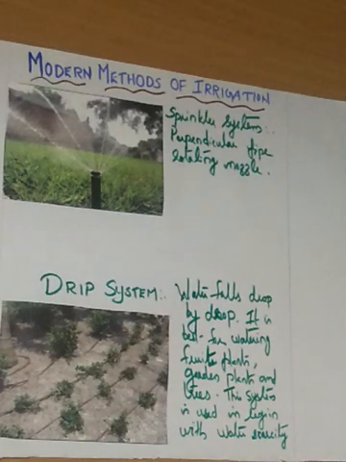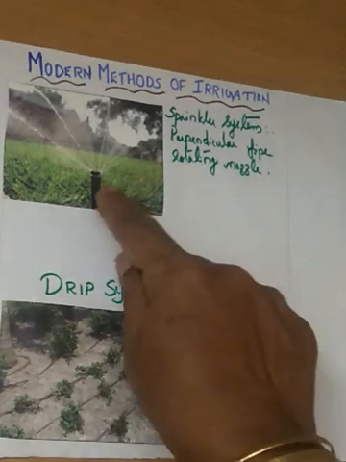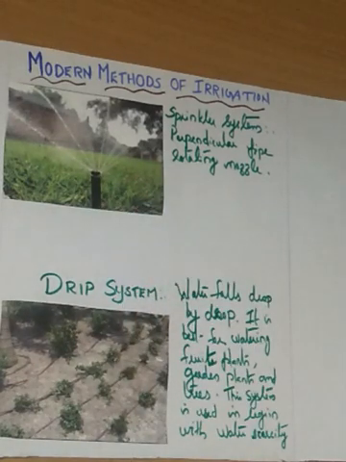Then it has perpendicular pipes. Here in the picture you can see perpendicular pipes with rotating nozzles, and these are joined to the main pipeline. Water is allowed to flow through the main pipeline under pressure with the help of a pump. To create pressure, there should be a pump. When water flows with the pressure, it escapes through the rotating nozzles. It gets sprinkled on the crop as if it is raining. So this is about the sprinkler system.